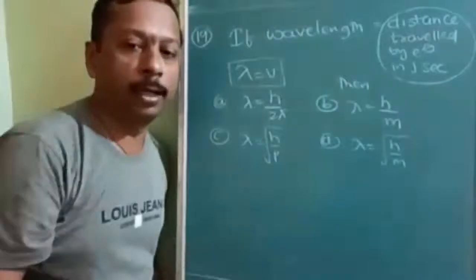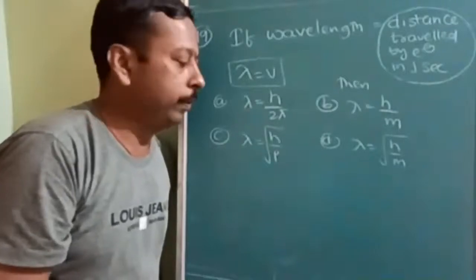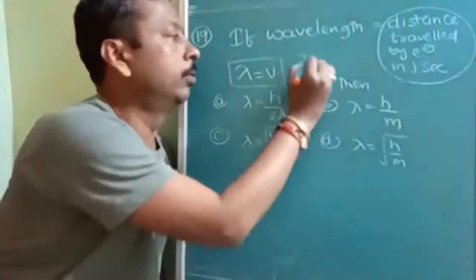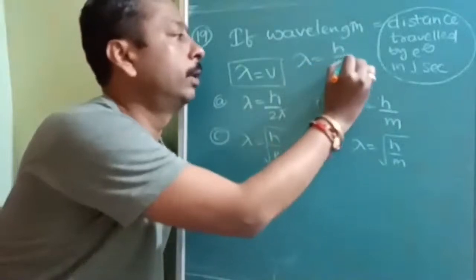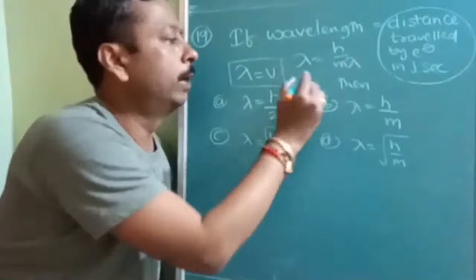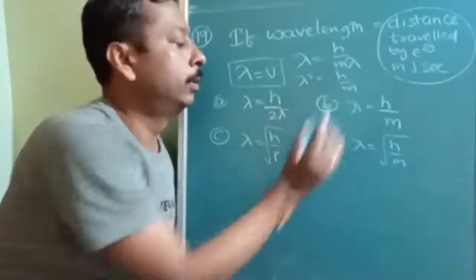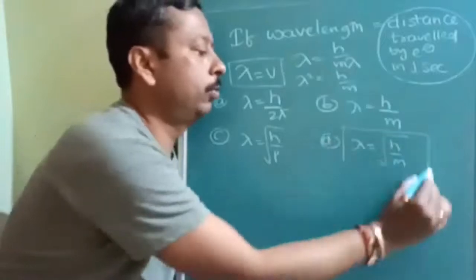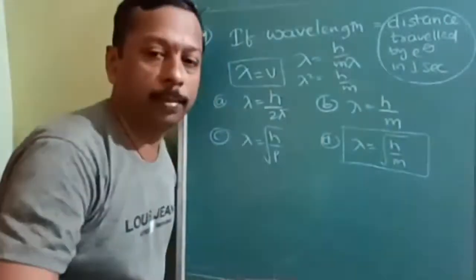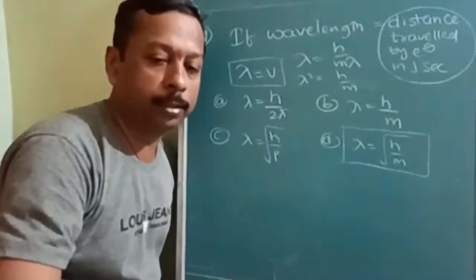Already we know that lambda is equal to h upon mv. So if I substitute lambda here, lambda square is equal to h upon m. So lambda is equal to square root of h upon m. That means D option is correct.